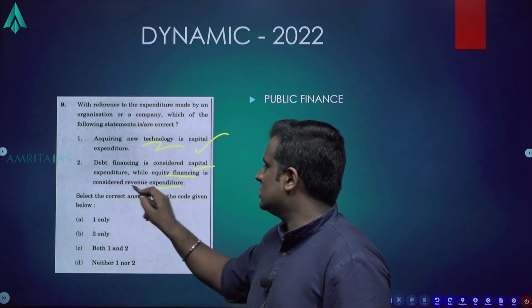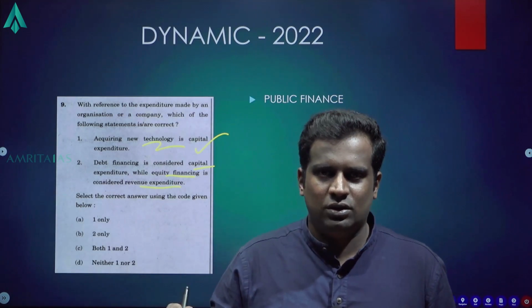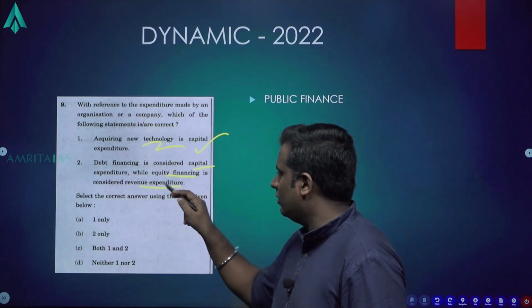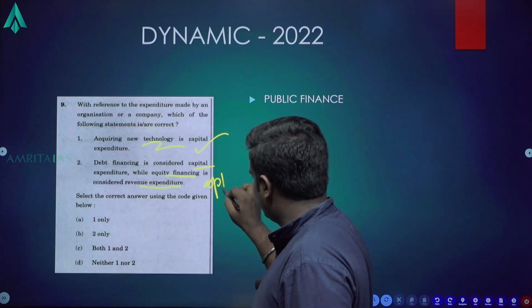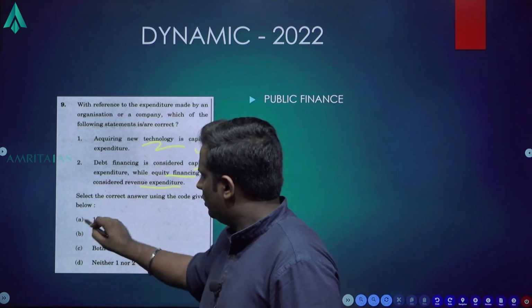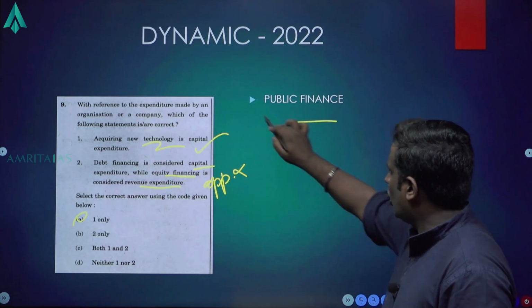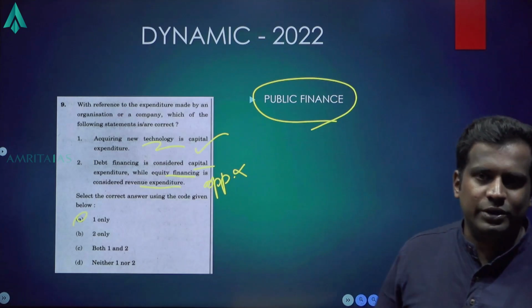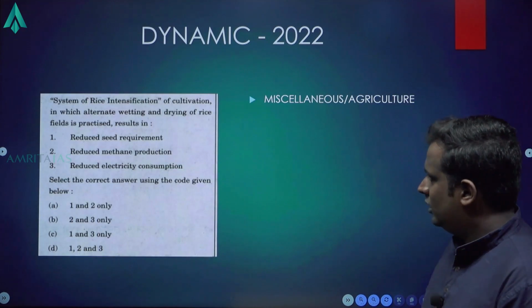Equity financing is considered as revenue expenditure. Equity financing is good because I am getting shares. I am investing in that company. So, that can be considered as capital, where debt financing can be considered as revenue. So, it is the opposite. Answer is option A, one only. This comes under the topic of public finance. Okay, capital expenditure, revenue expenditure. Types of budget, we will be covering that.